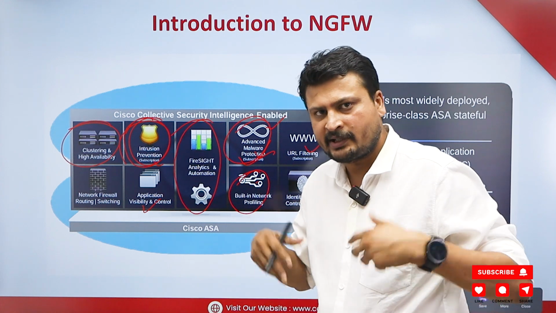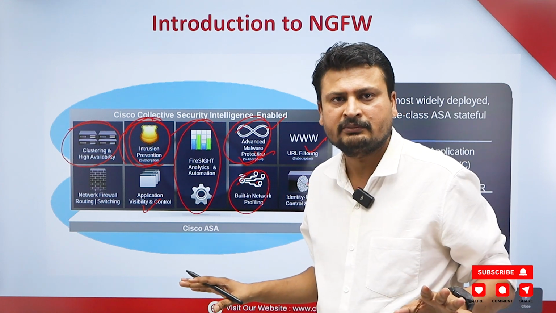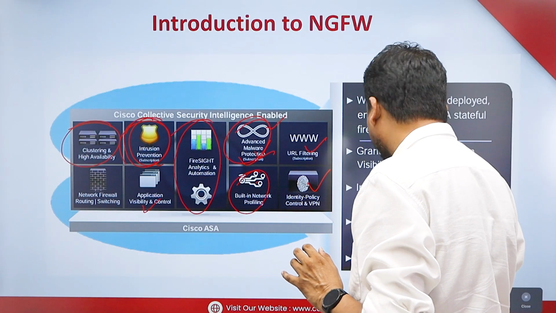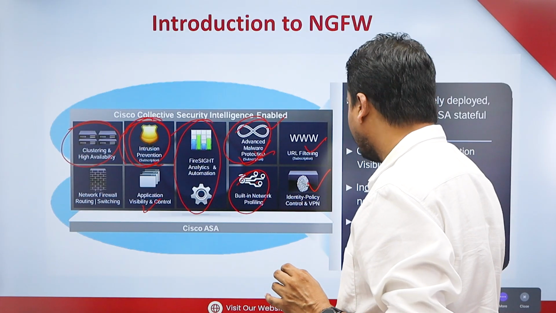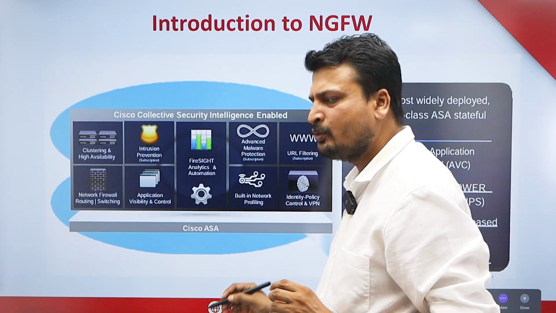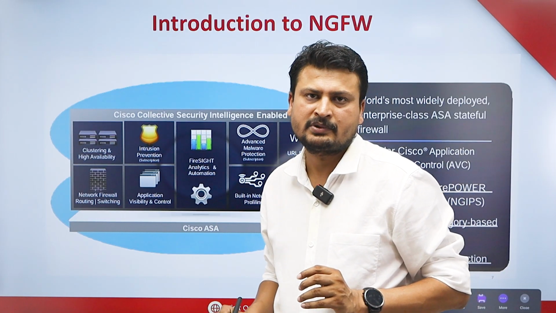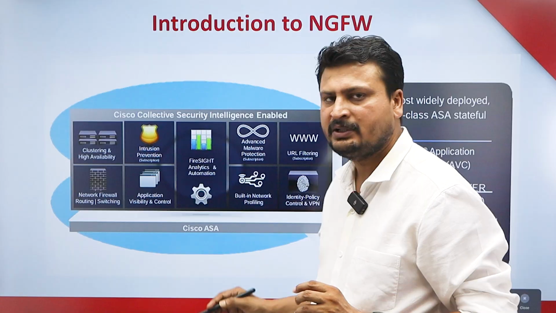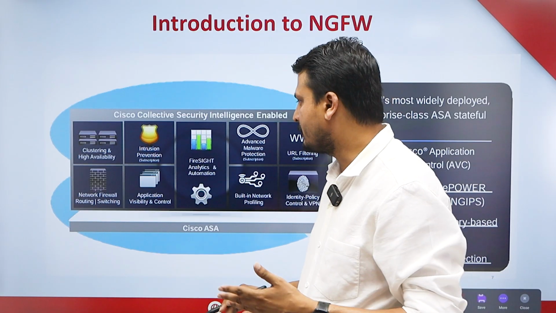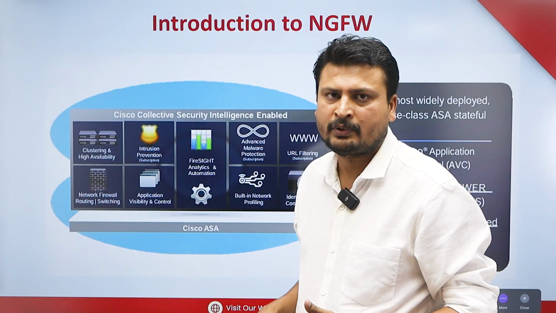But today that manual process has gone. Whatever traffic comes to your firewall directly creates an automated report. You just have to go to that option and search what type of report you want to see. So it's a dynamic, automated report.